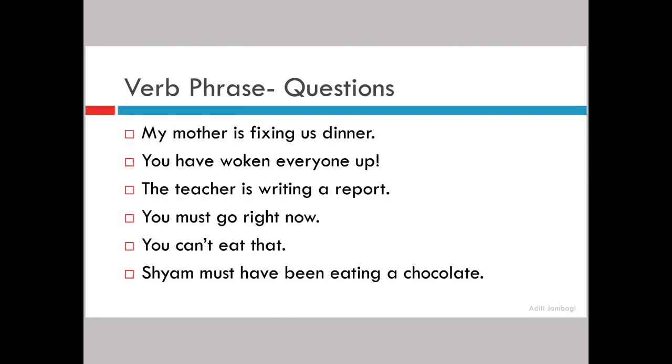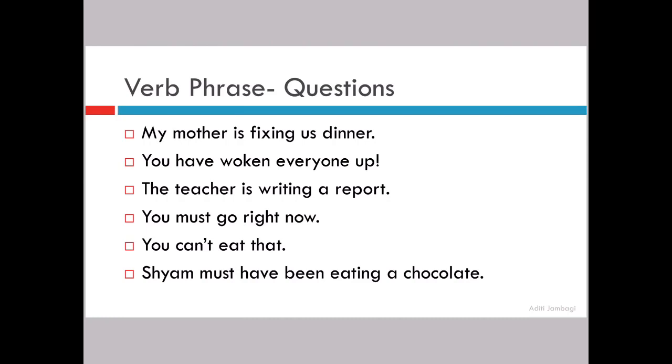You have woken everyone up. Have woken, a chunk of verbs together, becomes your verb phrase. The teacher is writing a report. Is writing, a chunk of verbs together. Is is your helping verb. Writing is your main verb. You must go right now. Must is your modal verb and go is your main verb. So must go, verbs together, is your verb phrase. You can't eat that. Can't eat. Can't is your modifying verb and eat is your main verb. So a chunk of verbs together becomes your verb phrase.